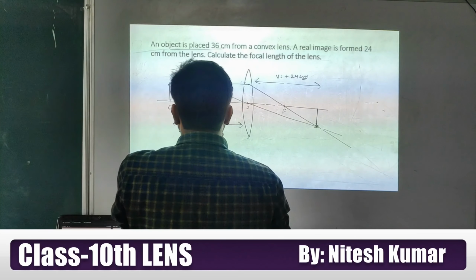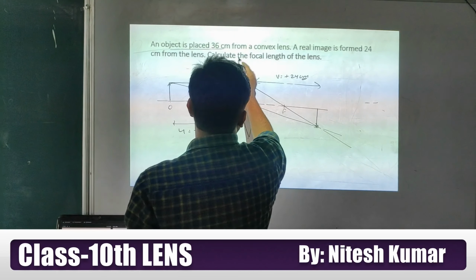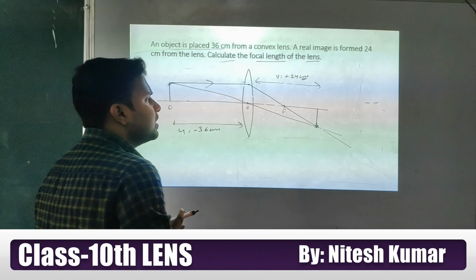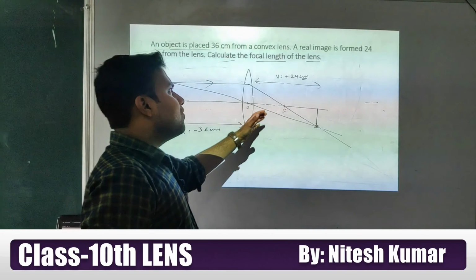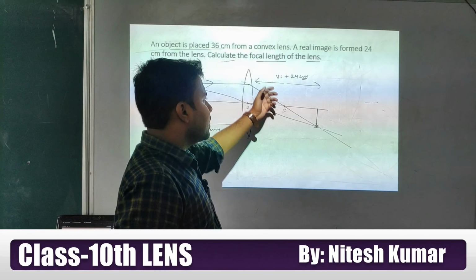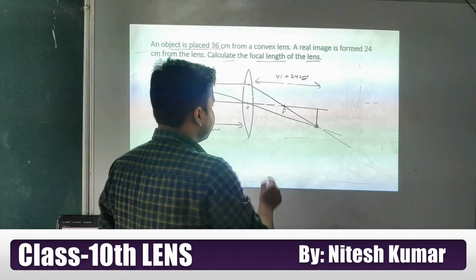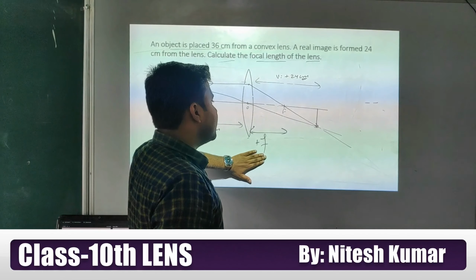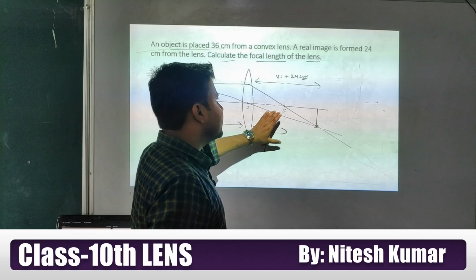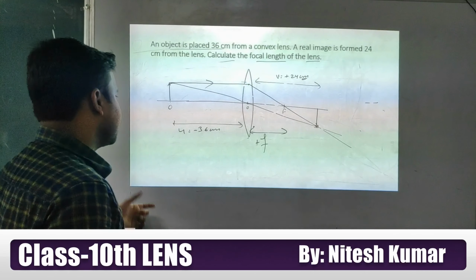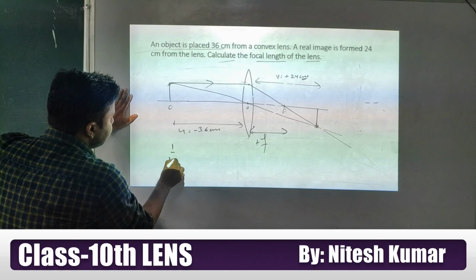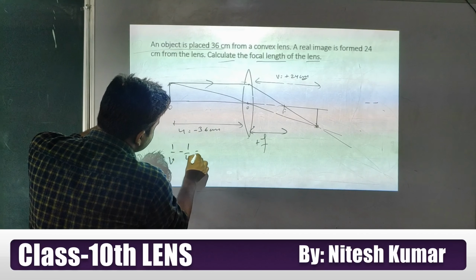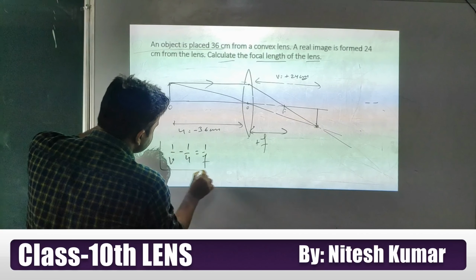Now student, what you have to calculate is the focal length of the lens. One thing you got from here: the focal length is this one, this is the focal length f, and it is positive. So the focal length will be less than 24 centimeter. Now apply the formula, 1 by v minus 1 by u equal to 1 by f. This is the lens formula, student.